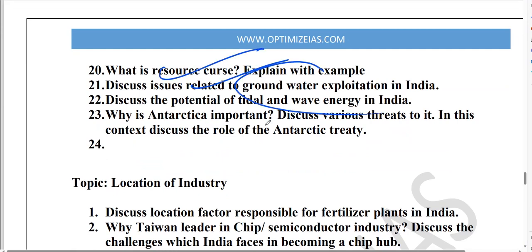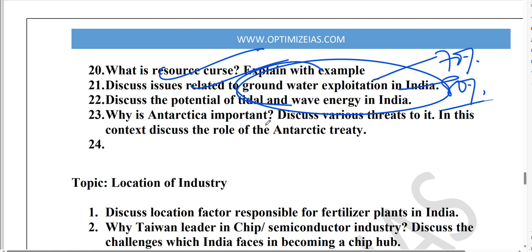Next guys, groundwater exploitation. Guys, what are the critical issues of groundwater exploitation in India? So groundwater is a very important resource. Guys, do you know groundwater is responsible for more than 70% of irrigation and more than 80% of drinking water?